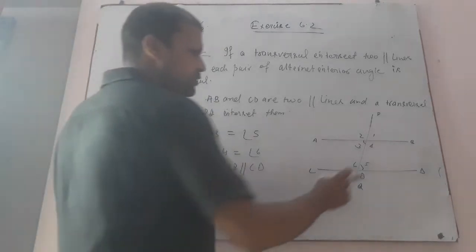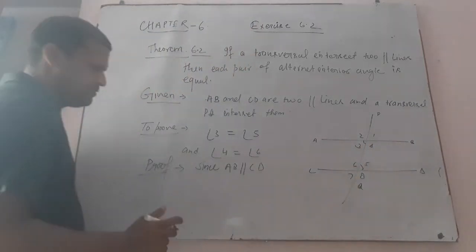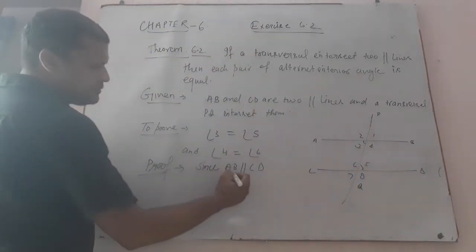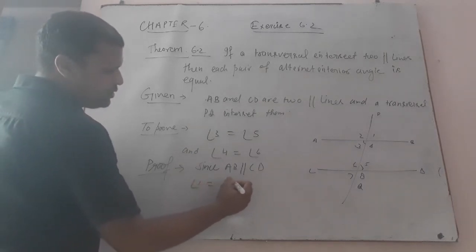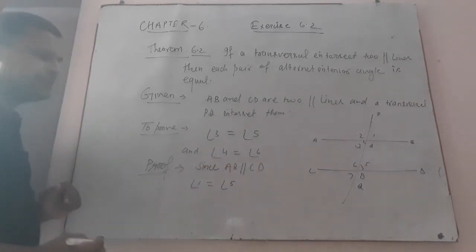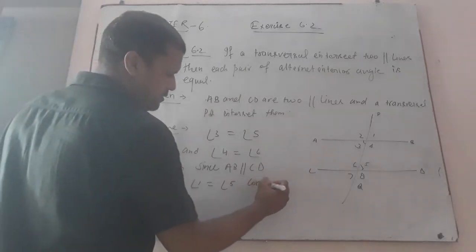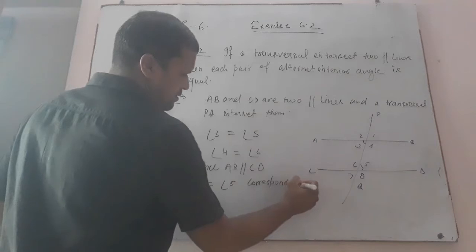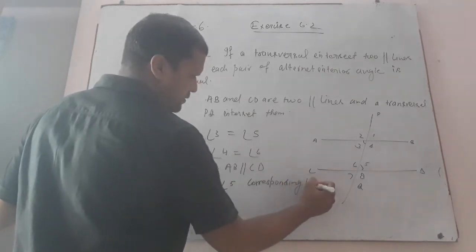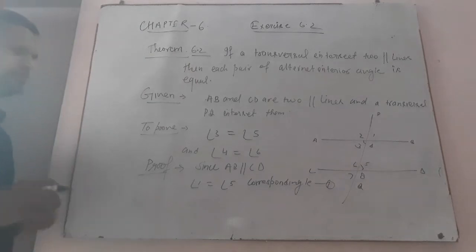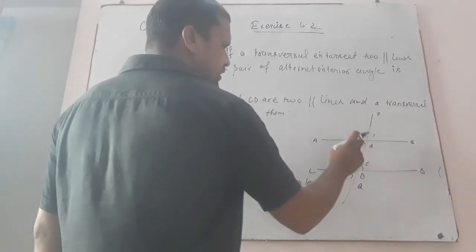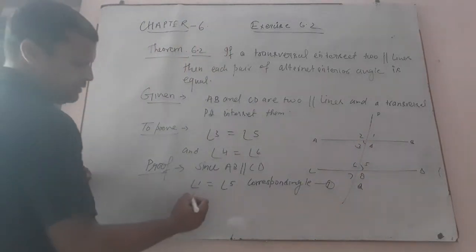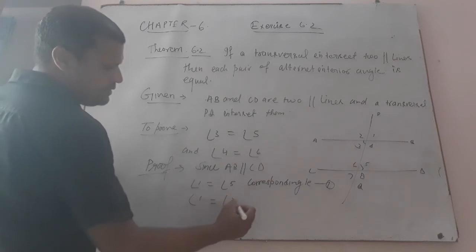So, dear student, angle 1 equals angle 5. Since AB is parallel to CD, angle 1 equals angle 5. Why? Corresponding angles. It is equation 1. And angle 1 equals angle 3. Why?